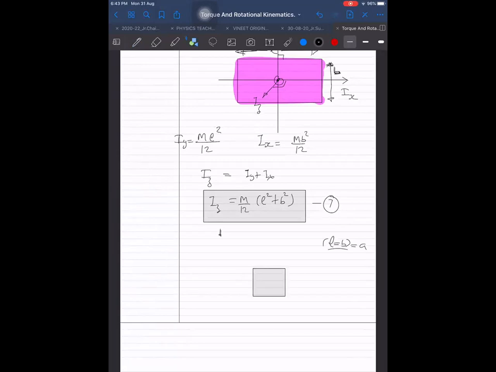So we know for the square, about the Z axis and about the other axes, we were already knowing. IX equals MA square by 12, IY equals MA square by 12. So IZ, which is the sum, is 2 into MA square by 12, so at last I about Z is equal to MA square by 6. Let us remember this one also.